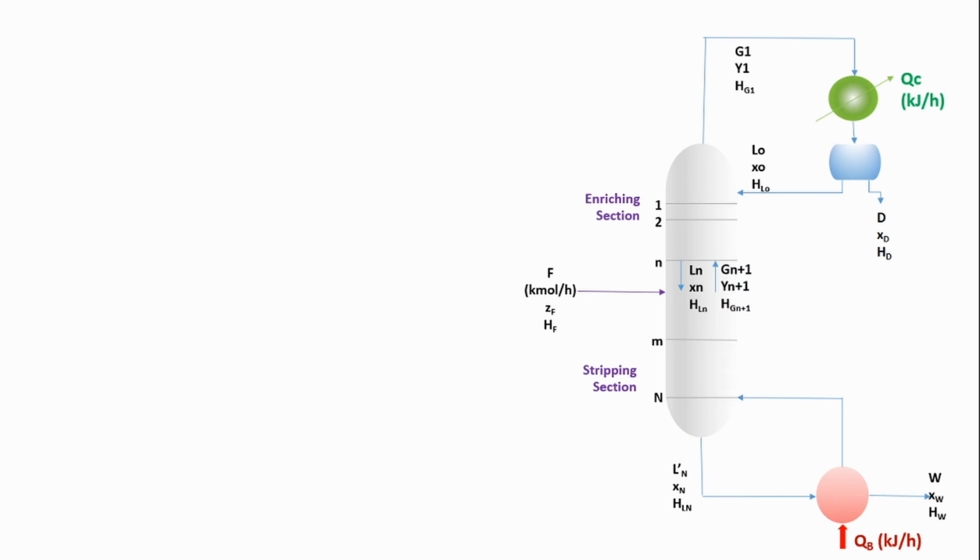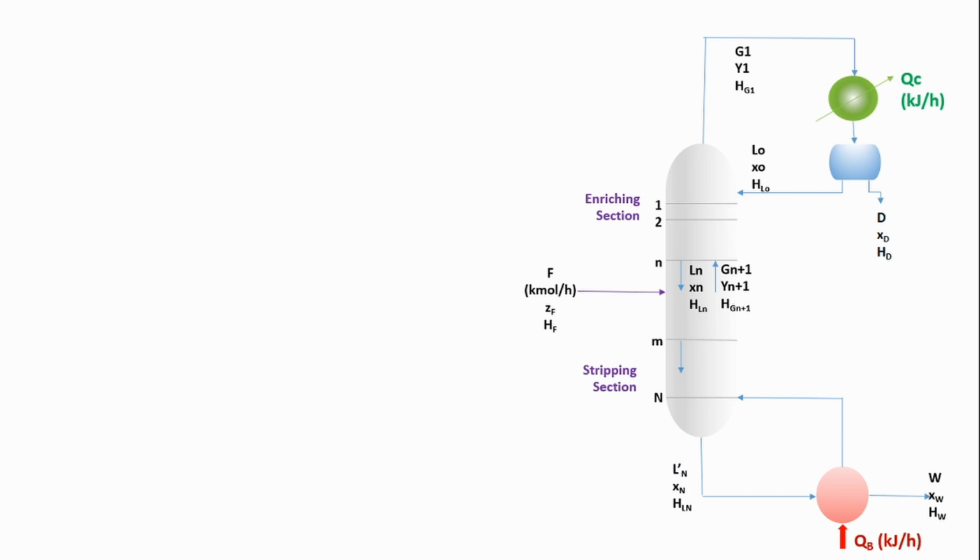The vapor going to the nth stage is Gn+1. It is coming from the stage below, and we are counting the stages from top to bottom, so it is coming from the n+1 stage. So the vapor flow rate is Gn+1. The mole fraction of the more volatile component in this is Yn+1, and the enthalpy is HGn+1.